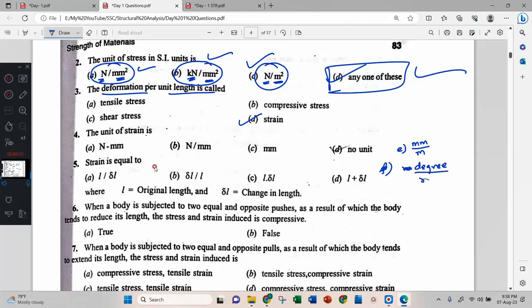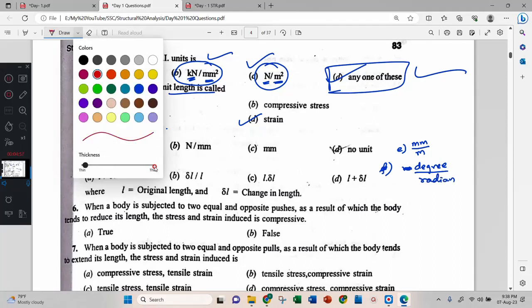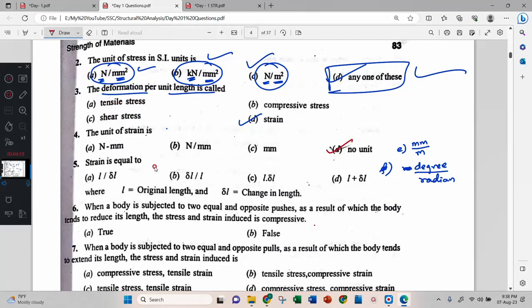This is also a unit of strain. No unit is also a right answer. Per meter is also right. Degree per radian is also right when you apply twist or moment or slope. In that case, degree per radian, per meter, no unit are the units of strain. Strain is equal to delta L by L. Right?